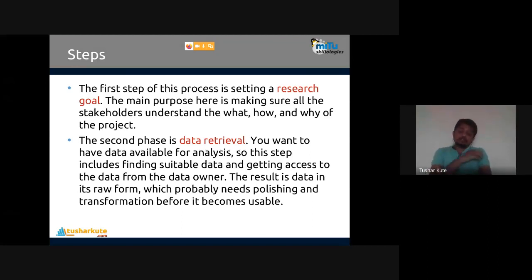Maybe the owner is there, or the data is in raw form, which probably needs polishing and transformation before it becomes usable. For example, I have my health condition. I will have some health reports with me, and accordingly I want to predict the chances of my body getting a heart attack in future, or diabetes in future, or cancer in future. So I require the data for that. Where can I get this data? From health repositories, or from doctors and pathologists, we can get this data.